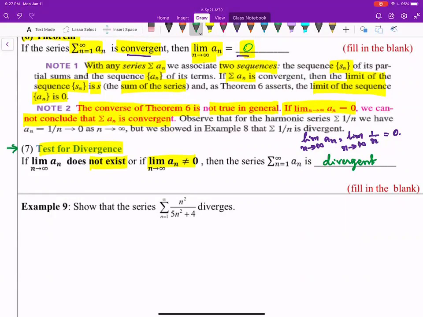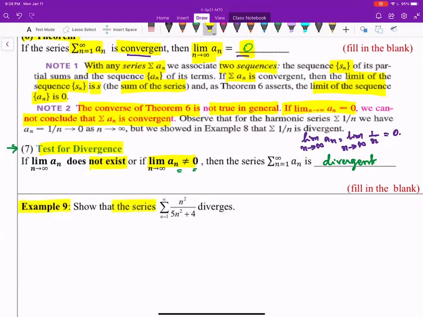Whenever you start doing tests for convergence or divergence, you want to eliminate the test for divergence first, which is the easiest to test. All you have to do is take the limit of the nth term and see whether it is not equal to zero. If it is not equal to zero, then you can clearly conclude that the series is divergent. But if it is equal to zero, nothing can be said about the series. It is inconclusive, so you have to apply some other test.